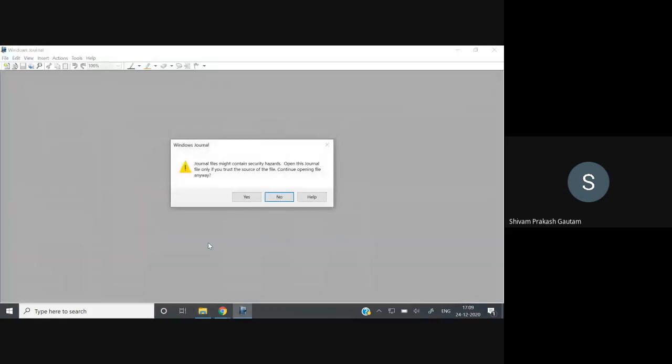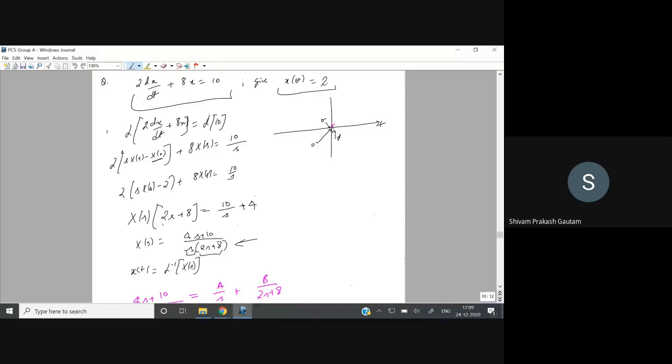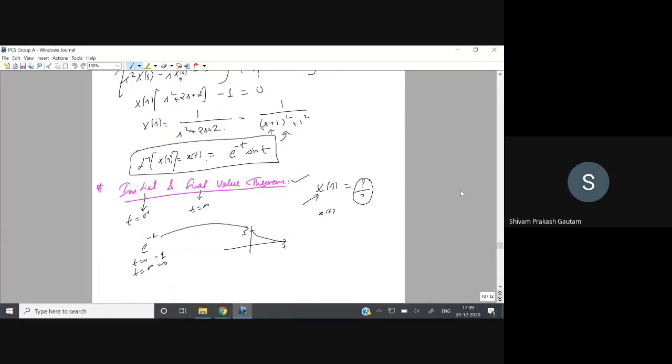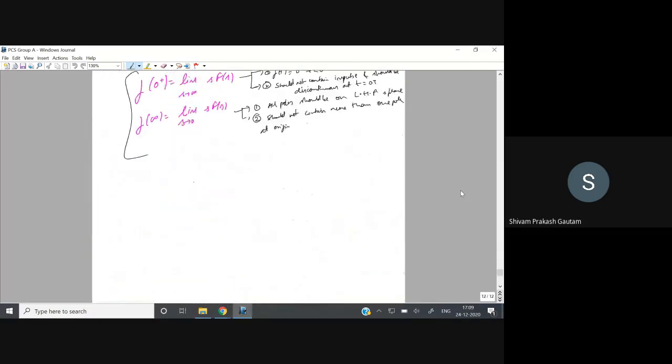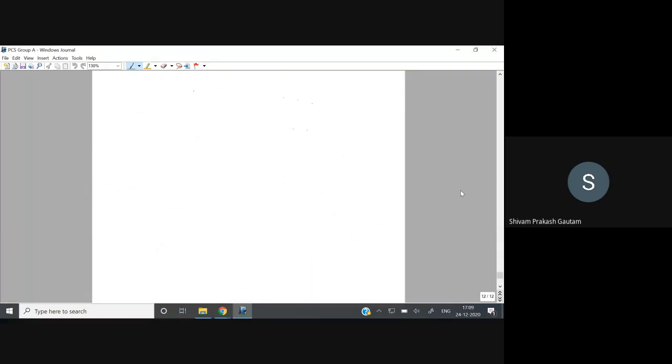So right now this is group A, right? Yes, sir. Okay, so we have seen what is the Laplace of differentiation and integration. Have we seen that or not? What is the differentiation? We have to see the integration one. Yes. Yes, differentiation must have been before integration. Yes. Okay.